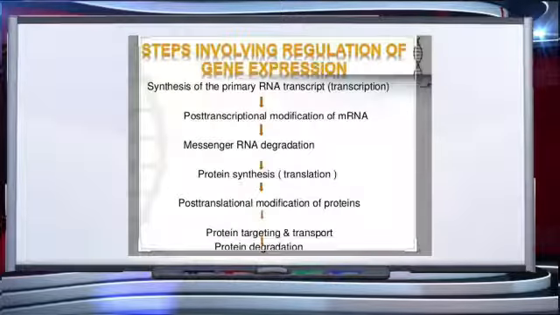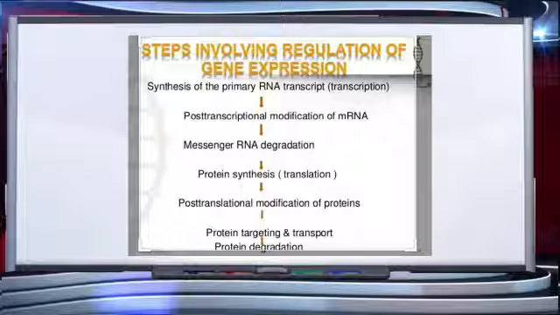This slide shows a flowchart of steps involving regulation of gene expression. Children, you remember we have already done the central dogma, that is the flow of genetic information from DNA to RNA by transcription, and from RNA to protein by translation. So here you can correlate the central dogma: synthesis of primary RNA, that is transcription, and then post-transcriptional modification of mRNA, that is messenger RNA, which brings the genetic information from the DNA for protein synthesis.